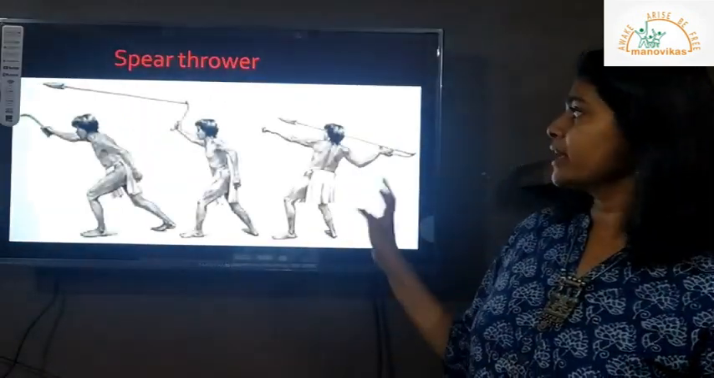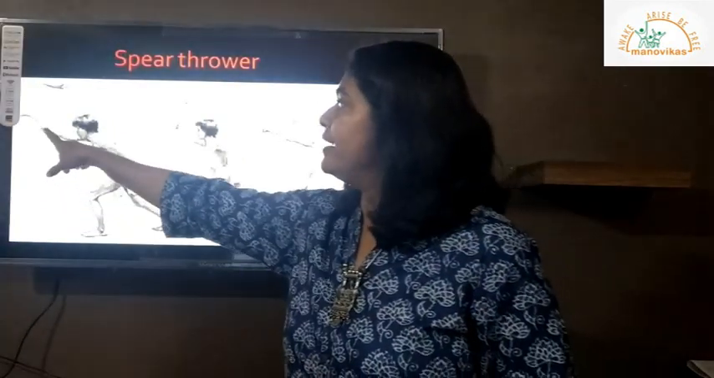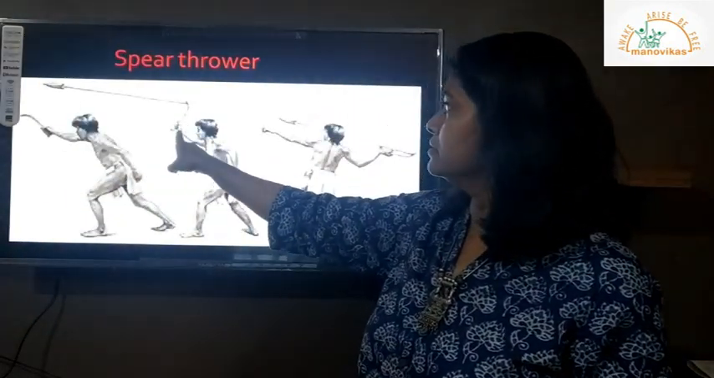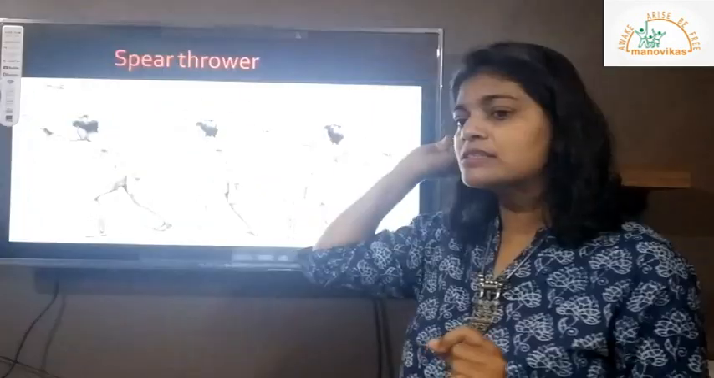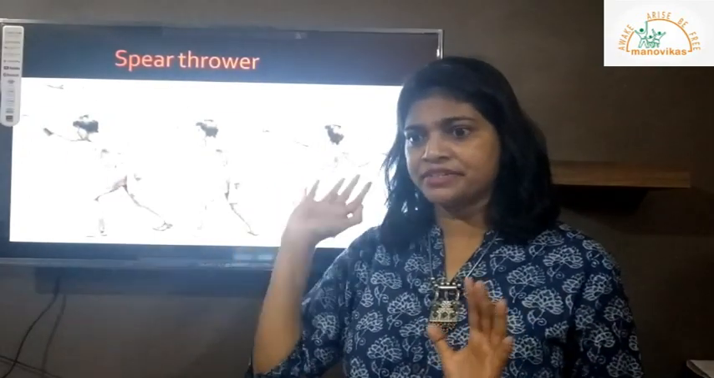Spear thrower. Now if you look at how it is used, you have a spear and this person is using it with force so that it hits something which is far at a distance.